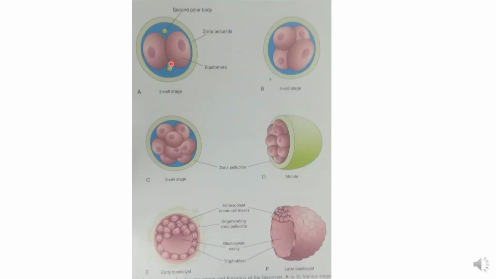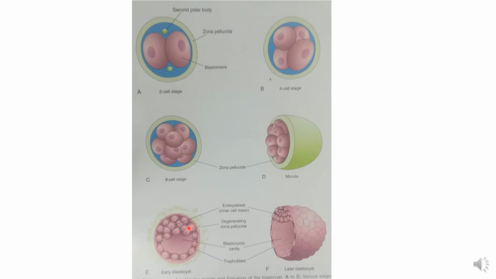Here are shown the 2 cell stage, 4 cell stage, 8 cell stage, and this is the 16 cell stage, or morula. Initially, it is a compact ball of cells surrounded by the zona pellucida. Then these cells are organized in such a way that one group is toward one side, the inner cell mass, which will develop into the embryo, and the other, peripheral cells all around, is the trophoblast.